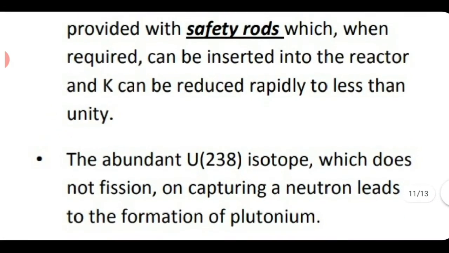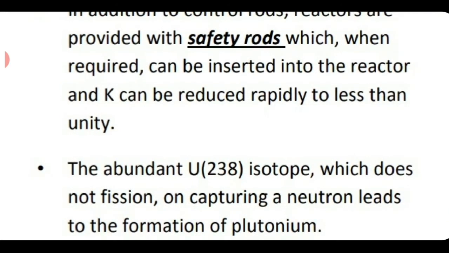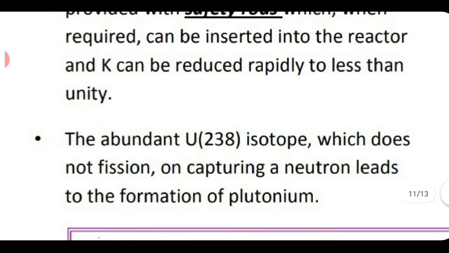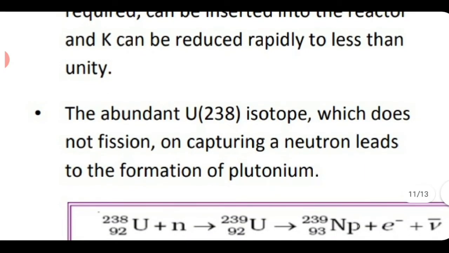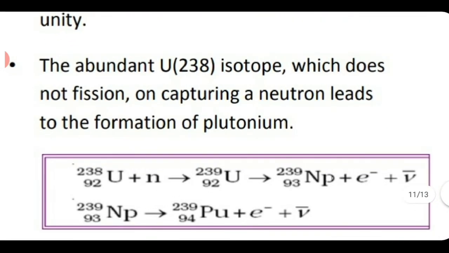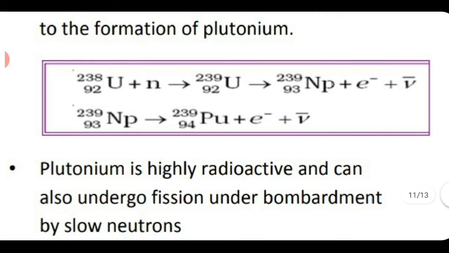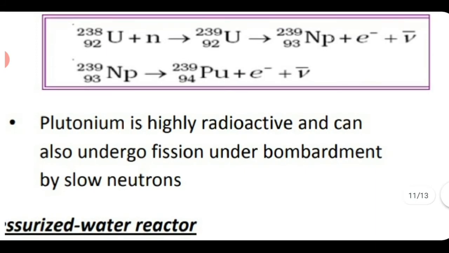So that is the main parts of this nuclear reactor. Moderator, control rod, coolant, all are very important. Now the uranium-238 isotope, which is not exactly fissionable, on capturing a neutron leads to the formation of plutonium, as we discussed. And the plutonium is actually a fissionable material. That's what we mean.